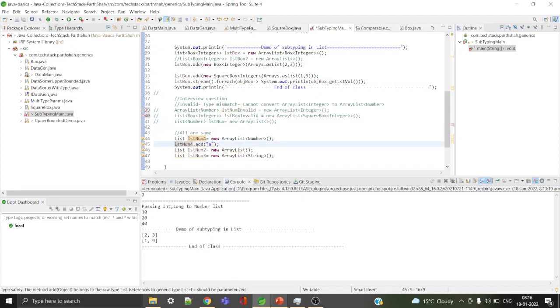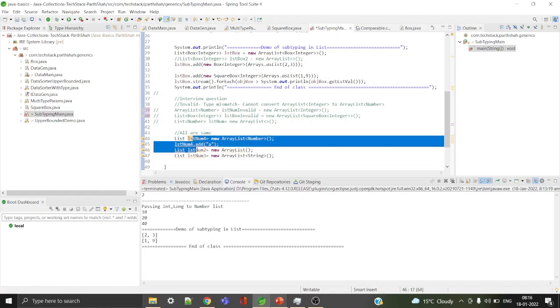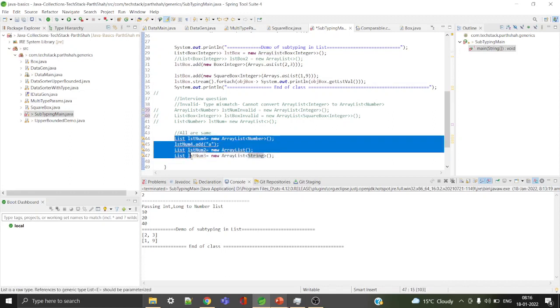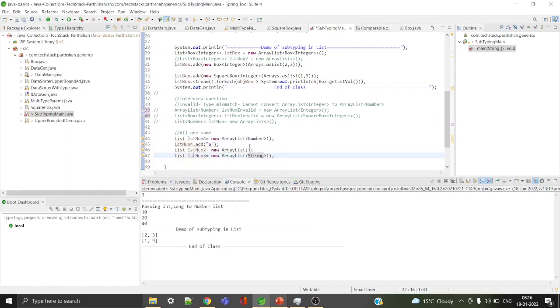Okay, see, it doesn't give any compile time error. Even though it's an ArrayList of Number, it doesn't give any compile time error, because the compiler takes the type which is specified on the left side only. So this particular syntax is a raw type, this is also a raw type because there is no type specified, and this is also a raw type. So in a way, all these three syntaxes are the same. Even though on the right side is Number, no type and String, all three things are the same.